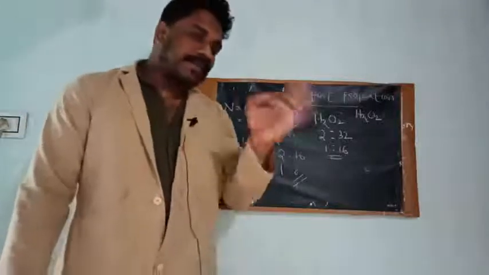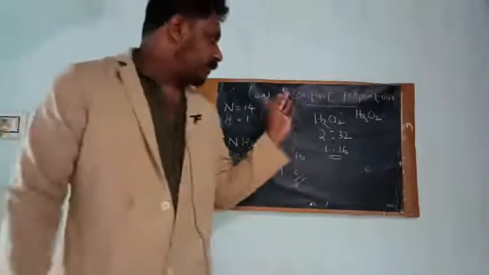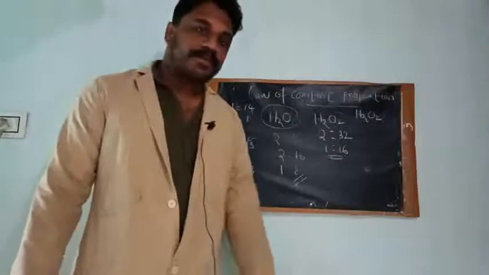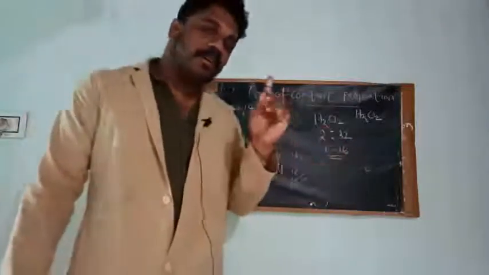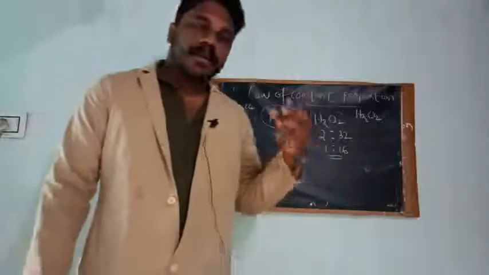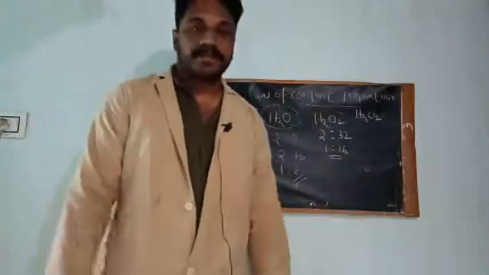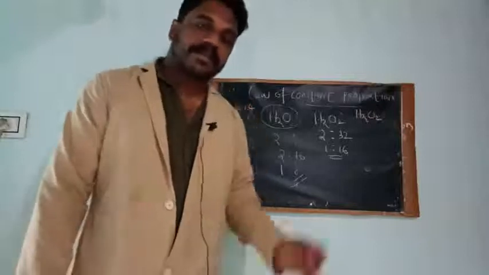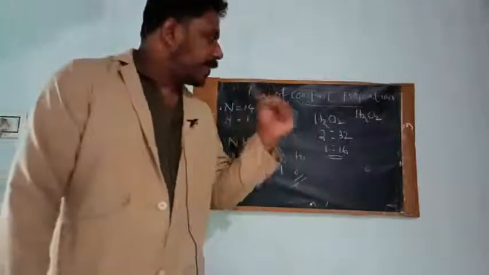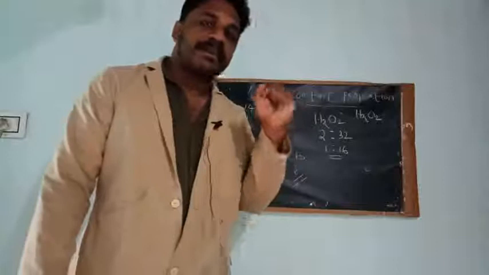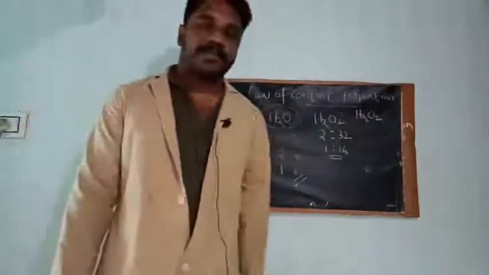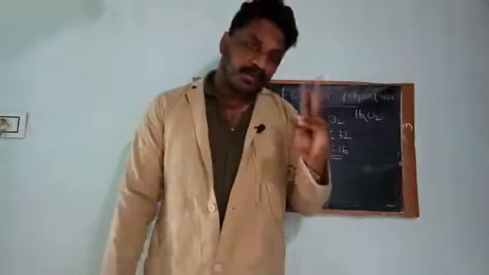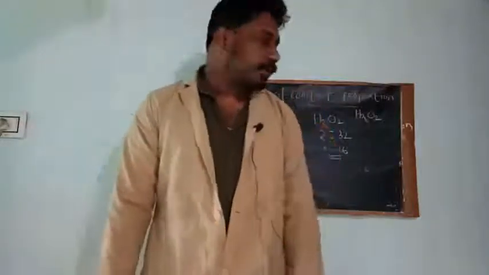Understood? And that's what the law says, the law of constant proportion. For a given compound to be formed, the elements are always combined in a definite ratio by mass. Law of constant proportion. Have you understood? So those were the two laws of chemical combination.